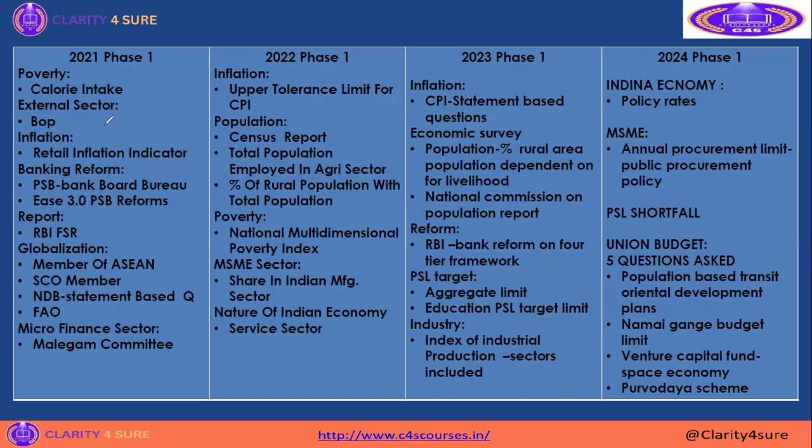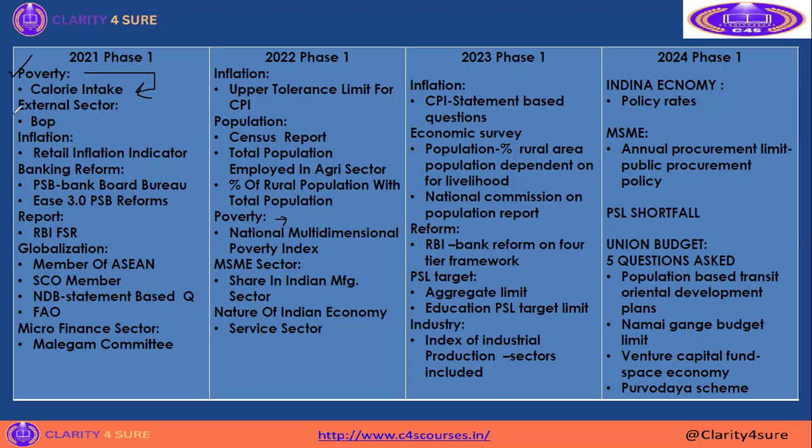First and foremost, in 2021 they asked poverty questions. But this poverty question was asked in an analytical way, based on calorie intake. The same poverty topic was also asked as a question on the National Multidimensional Poverty Index, in the form of a report-based current affairs question. Still they have not moved out of the poverty topic. Poverty and unemployment topics will always be there in every year's question paper. So you cannot skip the poverty, unemployment and underdevelopment topics, because underdevelopment is very important for NABARD examinations.